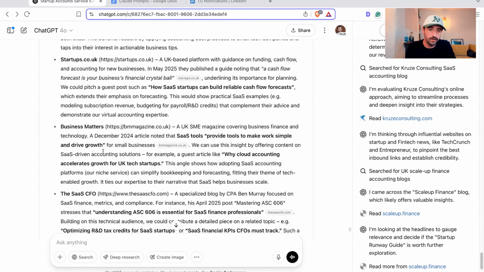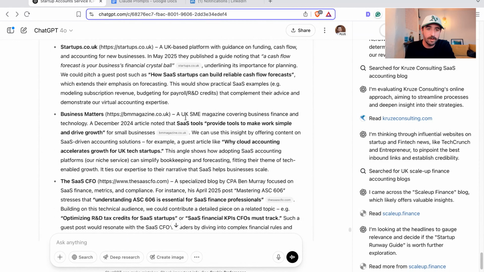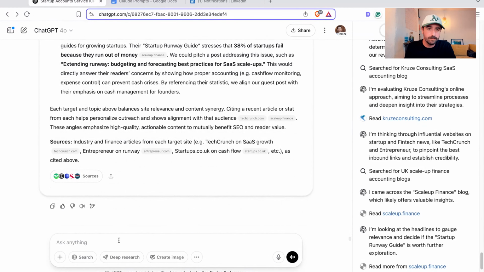We can scroll down to all sorts of different things in here. UK Business Matters, a UK SME magazine covering business, finance, and technology, could be perfect if you pitch it right to have an article published on there as someone with some expertise. So I could then ask it to say, we want to target Business Matters.